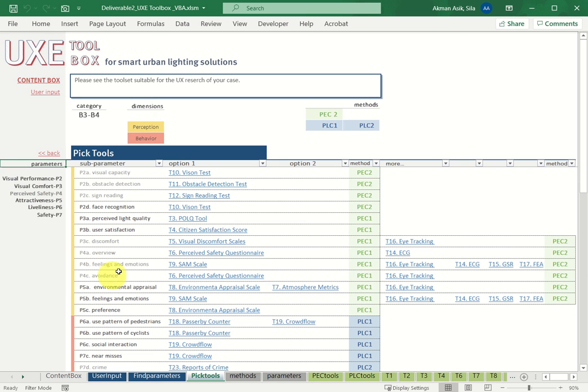Here are the subparameters, and the gray ones mean nice to have parameters which are optional, and the black ones are must have parameters which are obligatory. So users can pick a tool or check this tool set by clicking on any tool on this table.